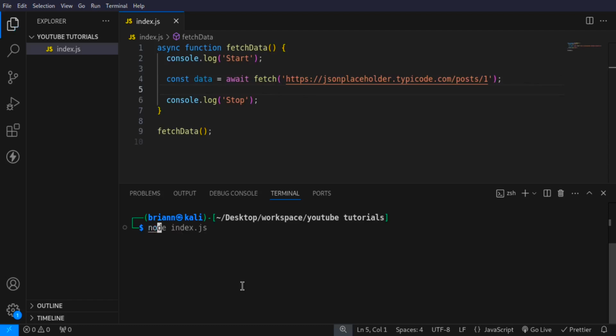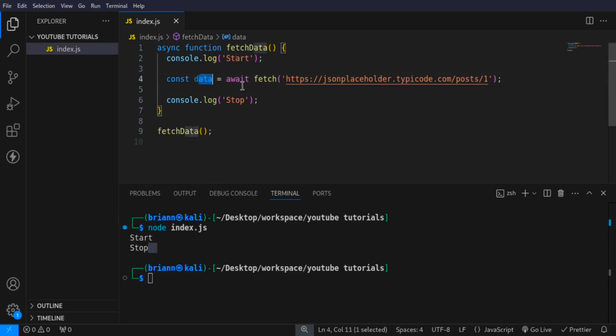So I can say node index. Now you see that we have start and then stop. Let me show you that again. We have start and then it paused a little bit and then we had stop. It paused because it's going to fetch this data. It was waiting for this to be completed.